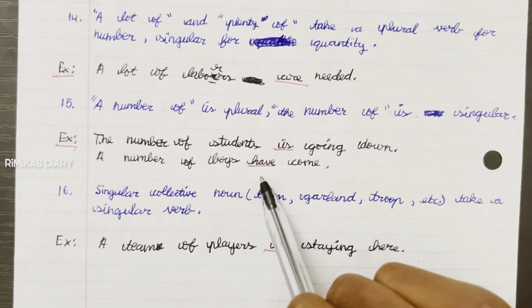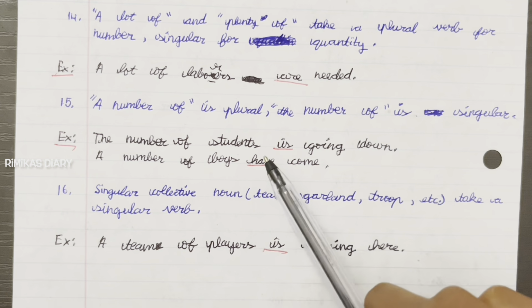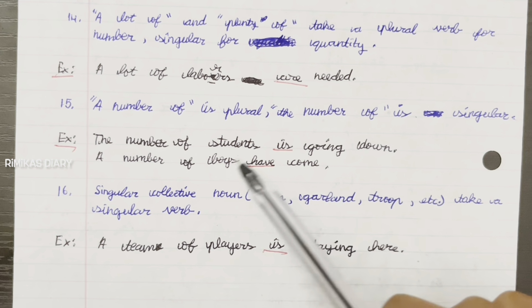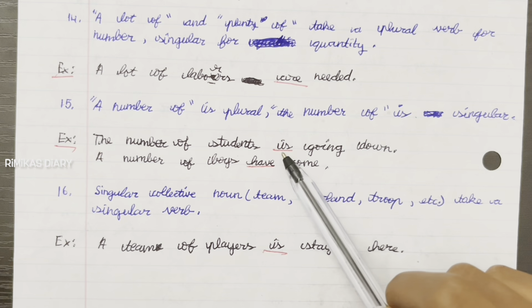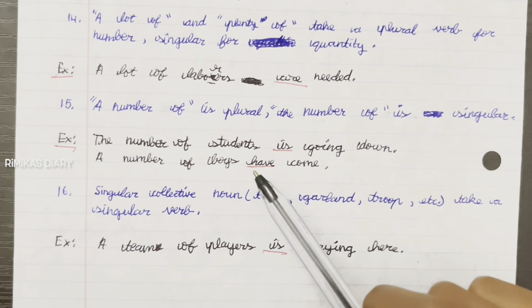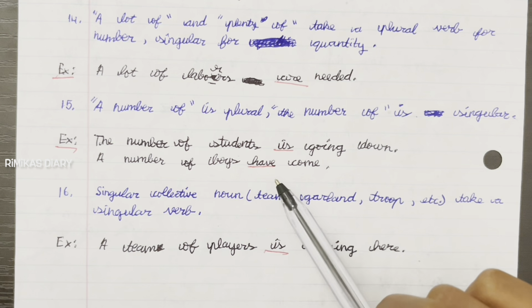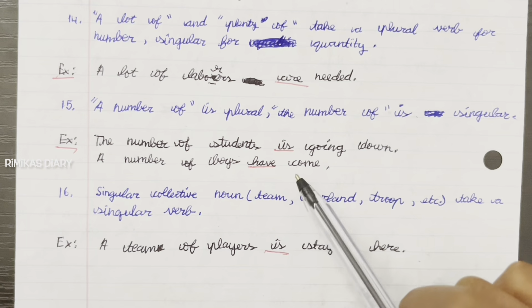A number of boys have come. So here, the number of students is used as singular, so we added a singular verb. A number of boys. So here, this represents plural, so we added a plural verb, which is have.